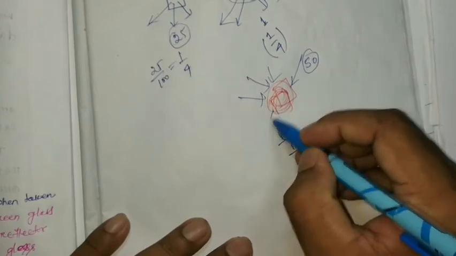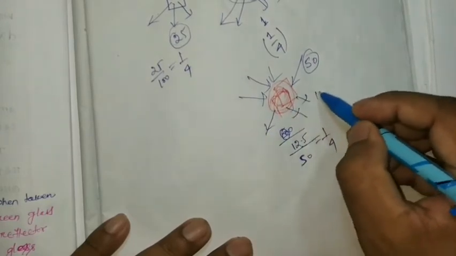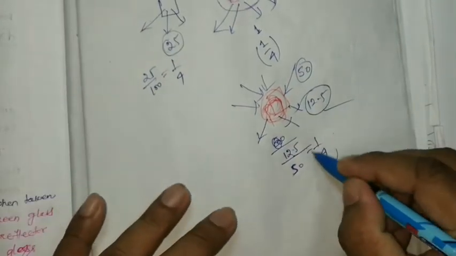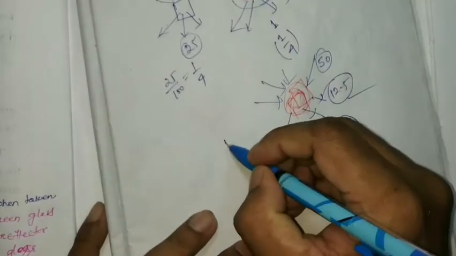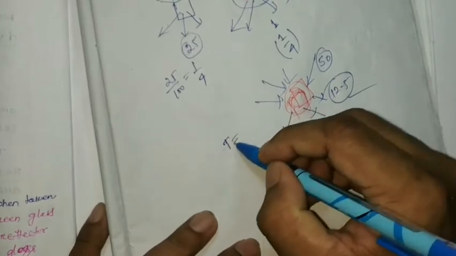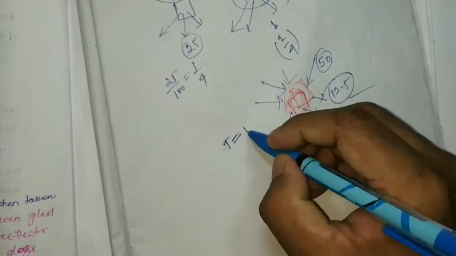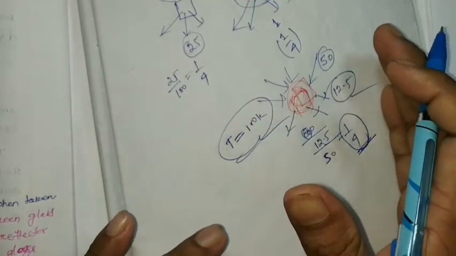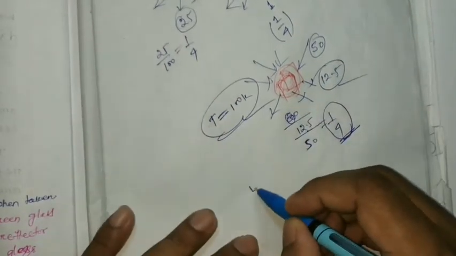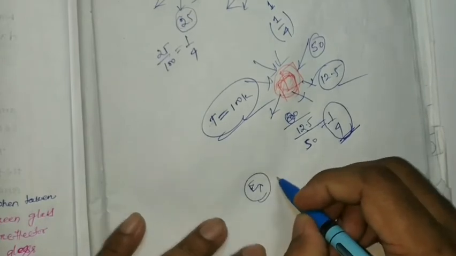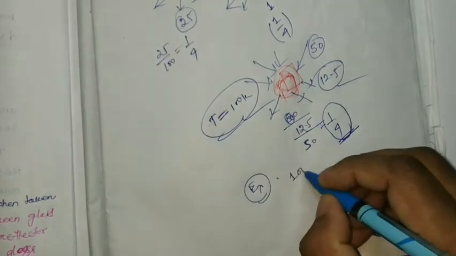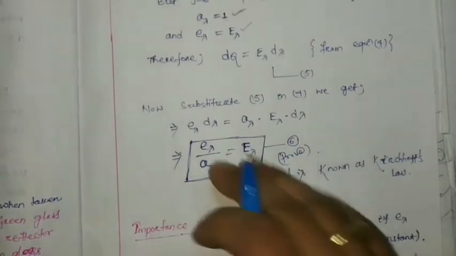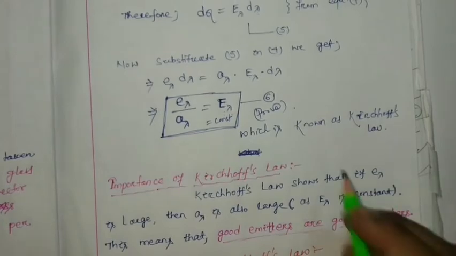That means this body is going to radiate 12.5 units. Like that, this will always be a constant value at a particular temperature, suppose 100 Kelvin, and that will be the emissive power of the perfect black body at that temperature. So this is all about Kirchhoff's law.